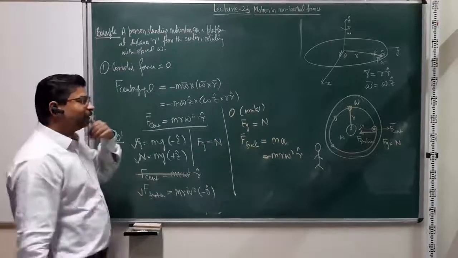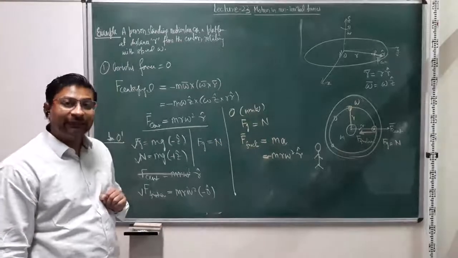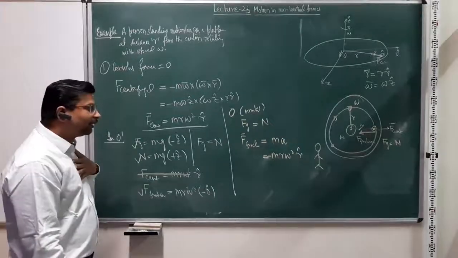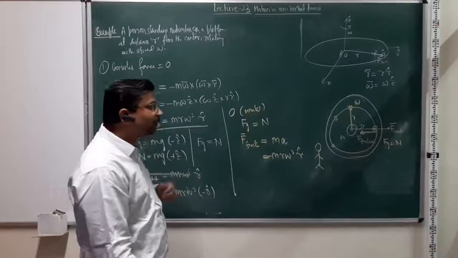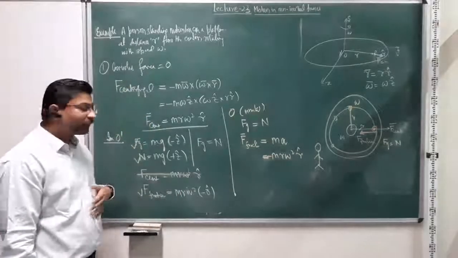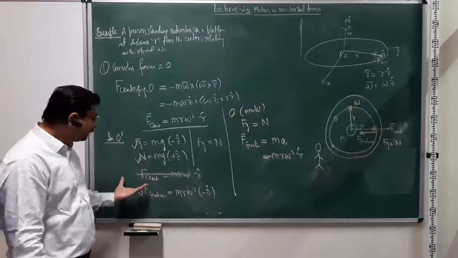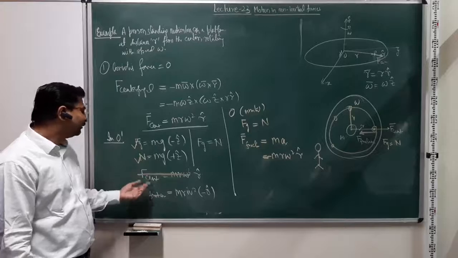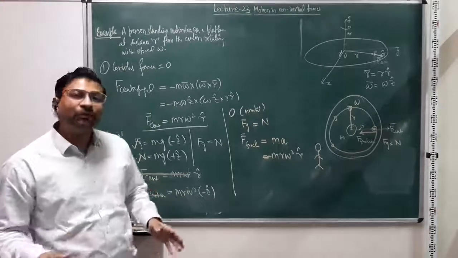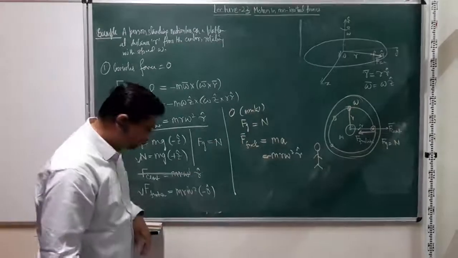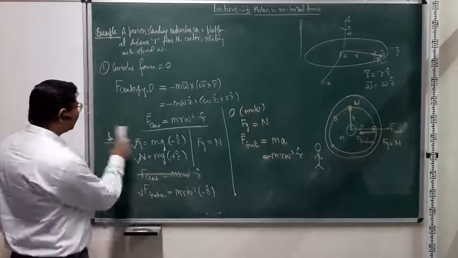However, the interpretations are slightly different, right? On the ground, I say friction force is responsible for causing motion in a constant circle. On the rotating platform, I say that the friction force is nicely balanced by the centrifugal force, and that's why I do not move. The person will not move. Okay.